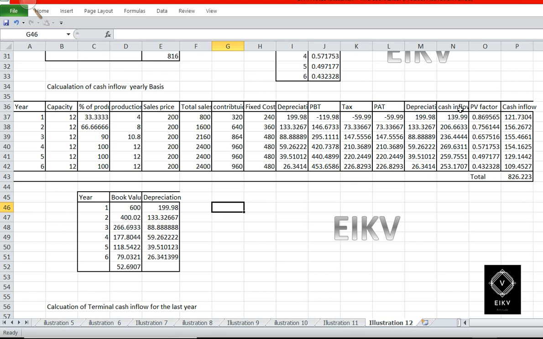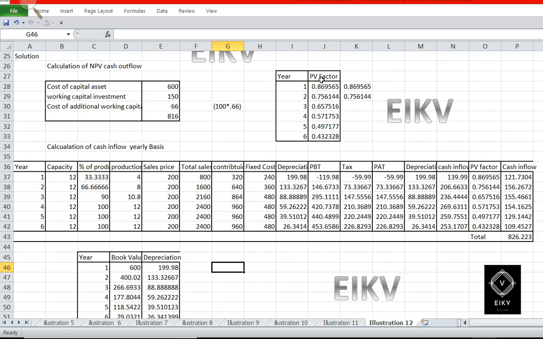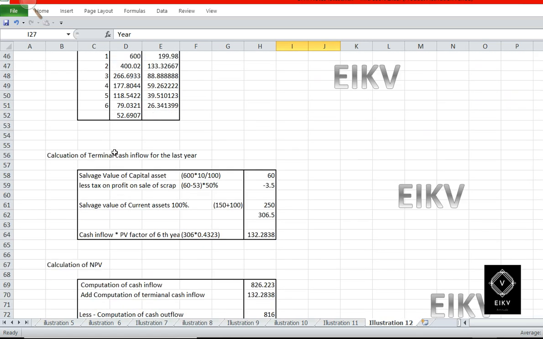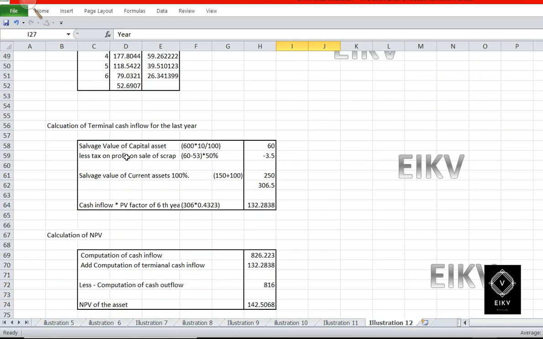And when we multiply PV factor with cash inflow, we will get the present value of cash inflow. The PV factor is nothing but what we have already computed at 15%. We need to just take that and paste it over here, and we will multiply it and total it. When we get the total as 826.233 lakhs.